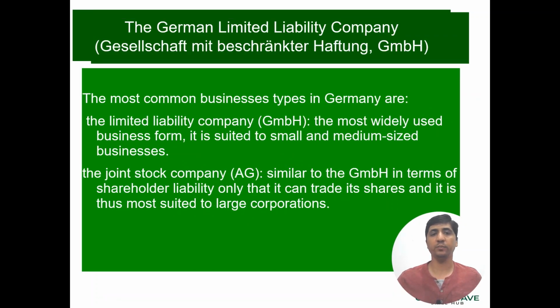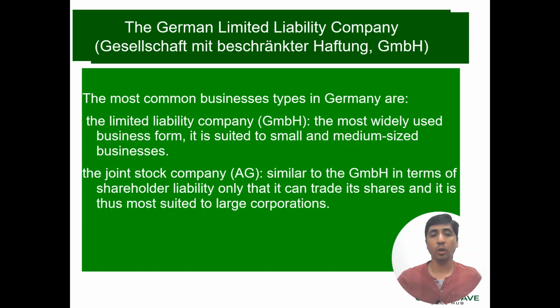The most frequently or commonly used business type in Germany is the limited liability company, often called in English countries a private limited company. The limited company is the most widely used business form, suited to small and medium-sized businesses because of this limited liability. We will see what this means.